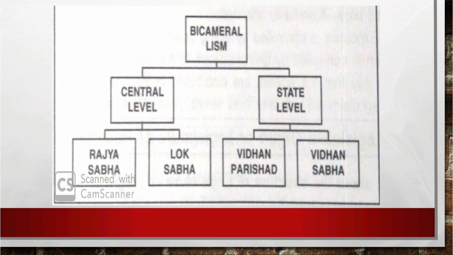At the state level we have a Legislative Assembly. But some states like Maharashtra, UP, Bihar, Karnataka, Telangana, they are having two councils. At the state level they are having two councils, that is called bicameralism, that is Vidhan Parishad and Vidhan Sabha. Clear? Done.